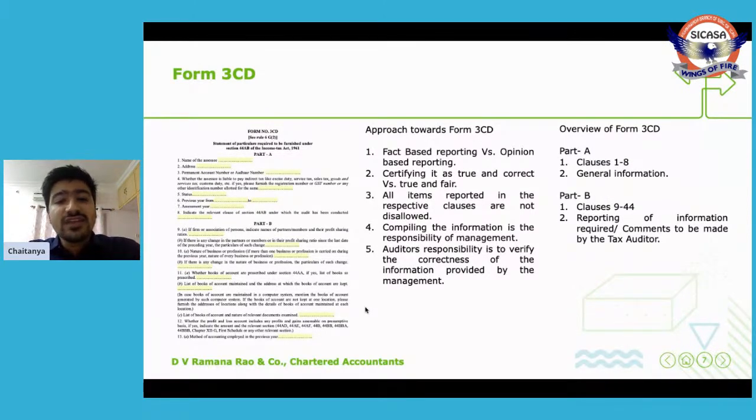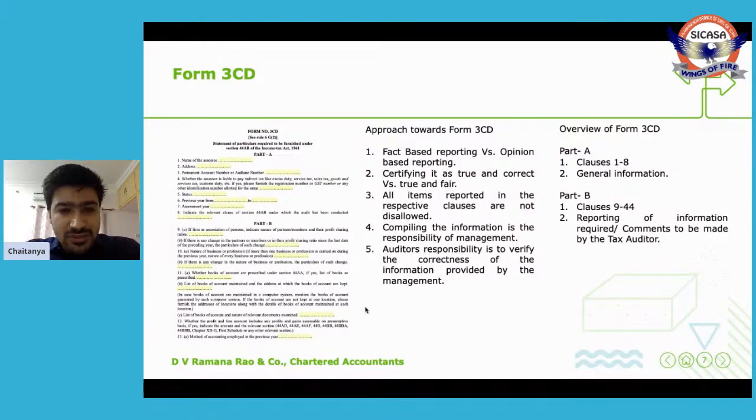Second, certifying it as true and correct versus true and fair. In the case of a stock audit report, we'll be certifying it as true and correct. In the case of a company audit report, we'll be certifying it as true and fair. What does that mean? That means all the information given in that report is true and correct. So in that case, we'll be assuming an absolute liability. That is a point which should be kept in mind. In the same way, our 3CD is also certified as true and correct, not true and fair.